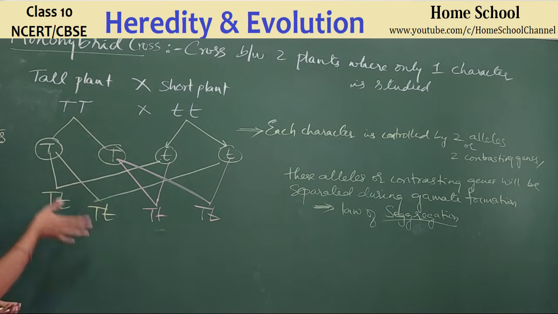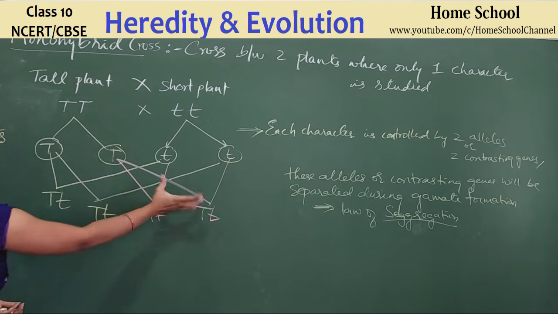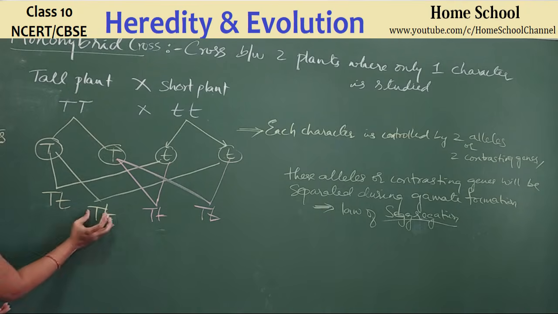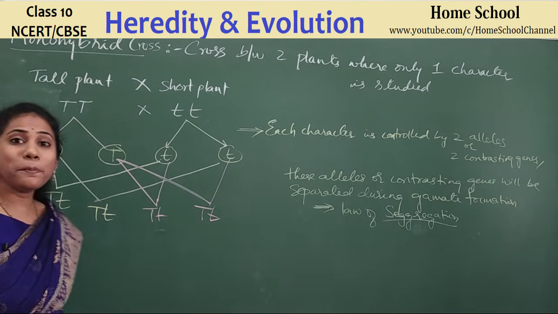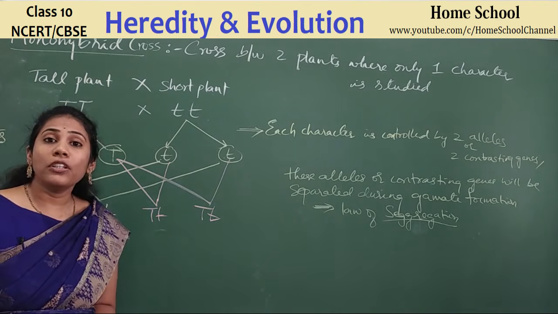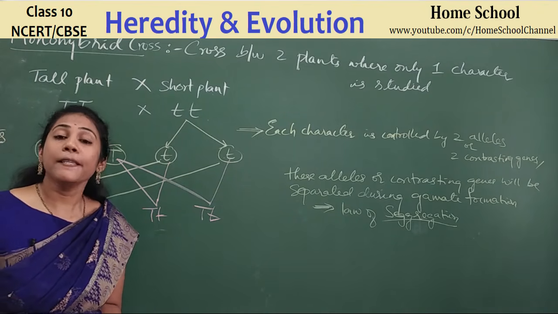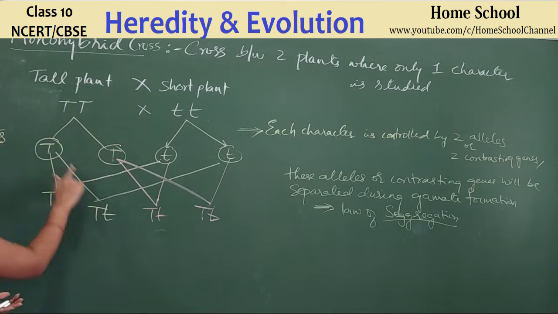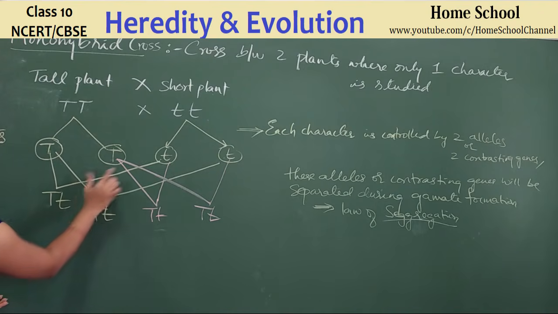Okay, so if you find this way of writing difficult, you can predict the baby kid's genotype in another way also. It is by drawing a checkerboard, or we also call it a Punnett square. See, just possibilities, permutations and combinations I have done here. Possibilities I have shown.